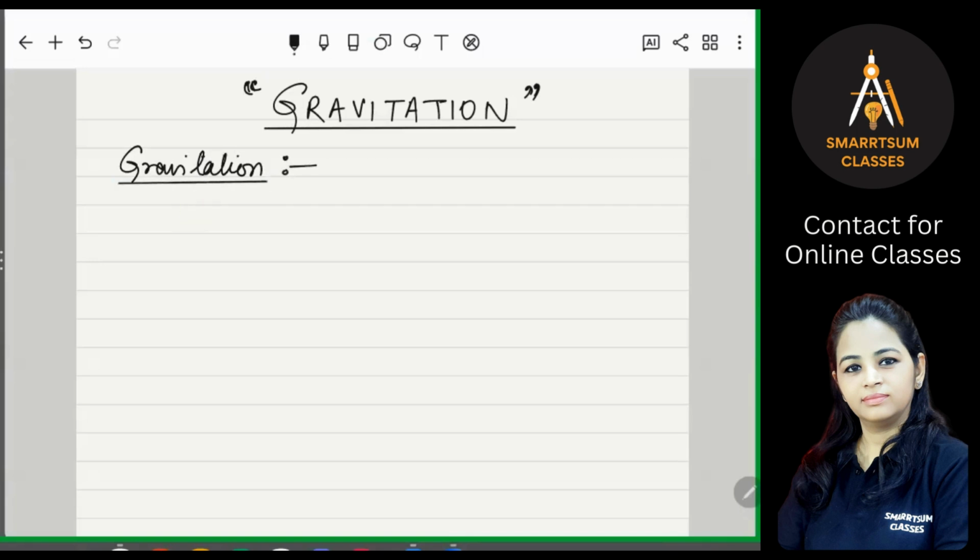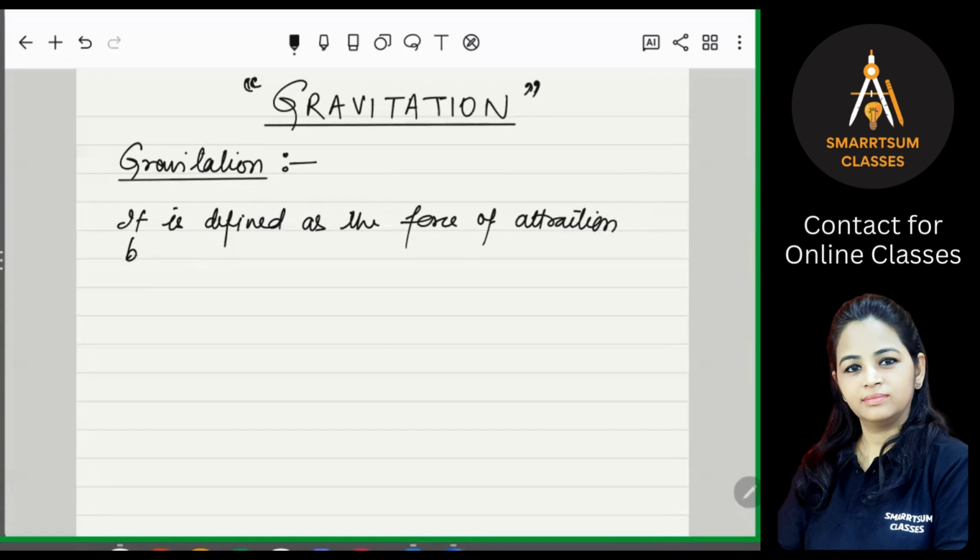So how we will define gravitation? It is defined, everybody please write down, as the force of attraction between any two bodies in the universe.